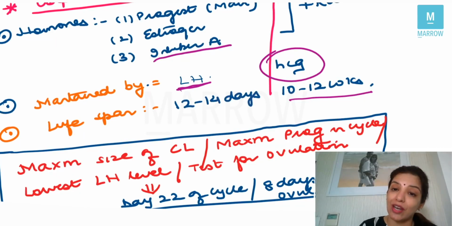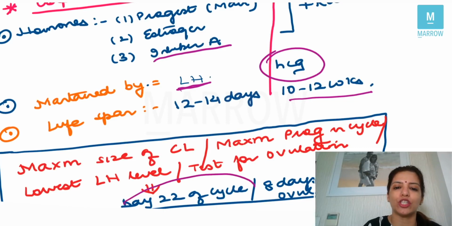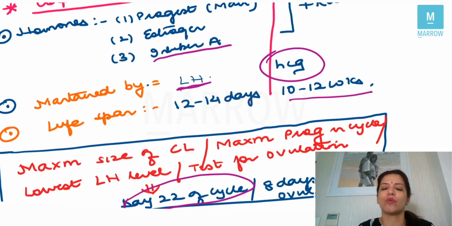So the lowest level of LH in the entire cycle will be seen on day 22 of the cycle. So this question can be asked anyways. They can ask you the maximum size of corpus luteum, or they can ask you when are the levels of progesterone maximum in the cycle, or they can ask you when are the levels of LH lowest in the cycle. You should remember it is day 22 of the cycle.